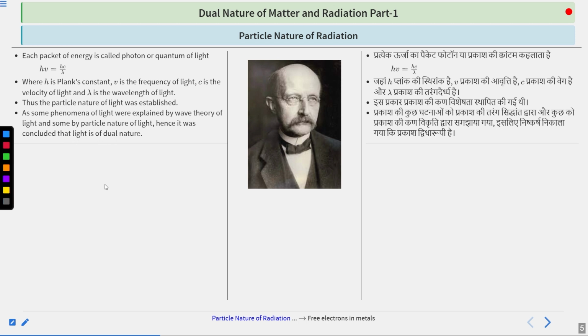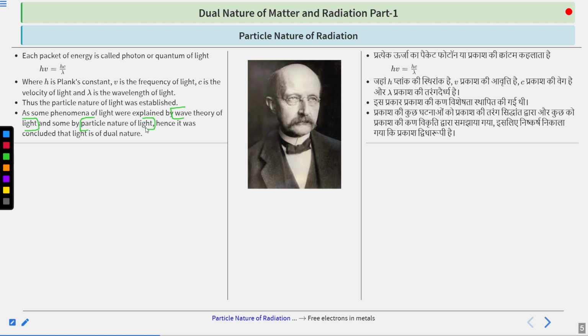But there is an interesting thing. Although our belief shifted in the 20th century, we still use both the wave theory of light and the particle nature of light. Why? Because neither of these two theories is capable of explaining all the phenomena of light.